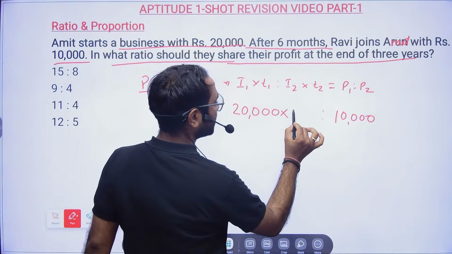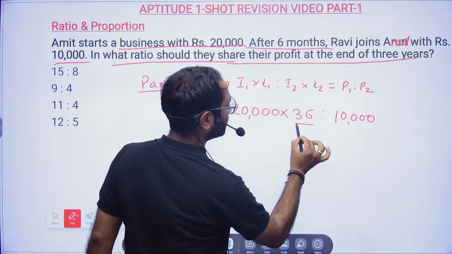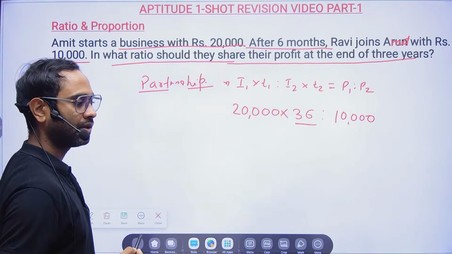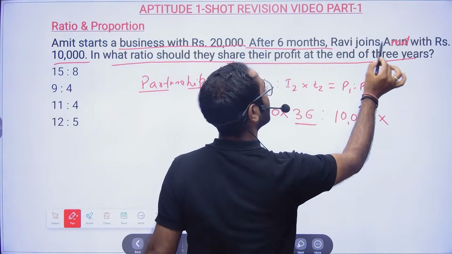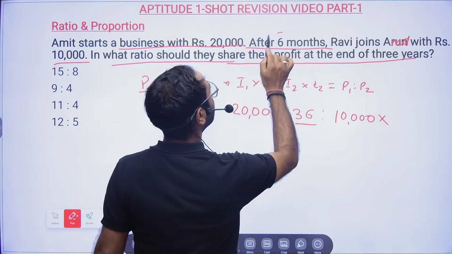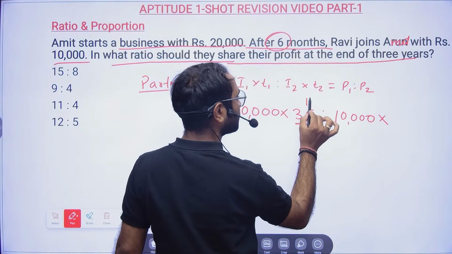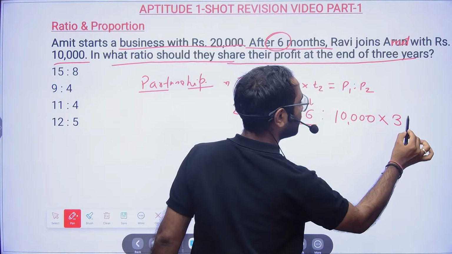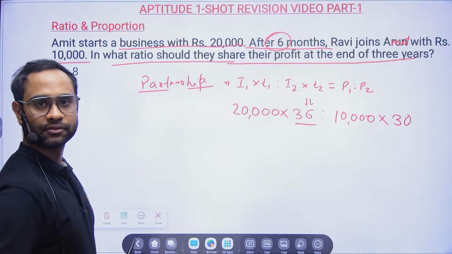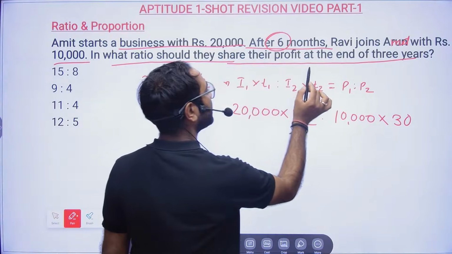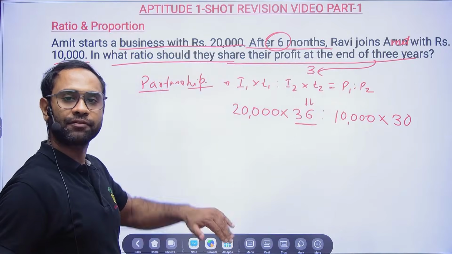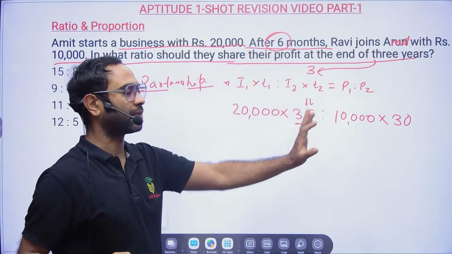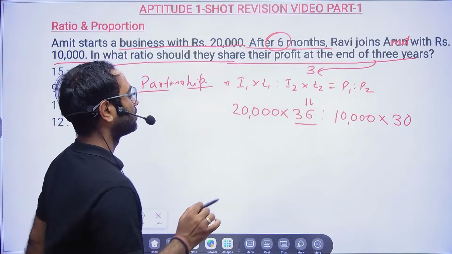So friends, this guy was there for the 3 years, that means 36 months, right? And this guy joined after 6 months, so out of 36 months he will be there in the business only for 30 months.